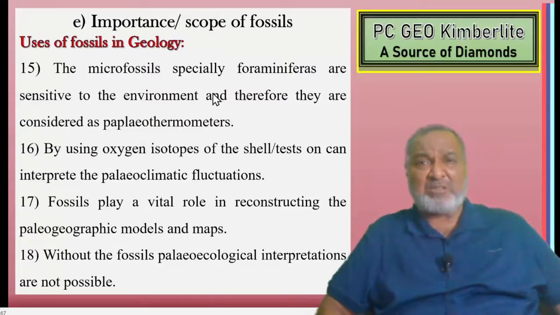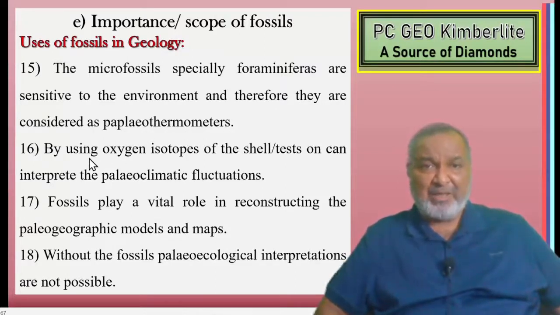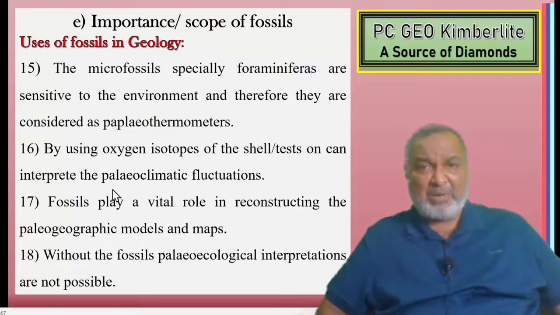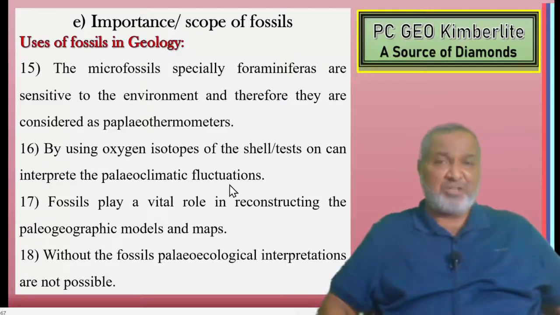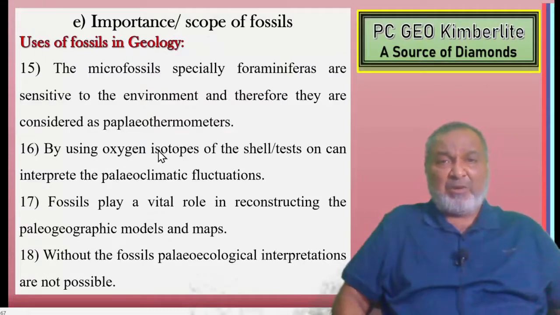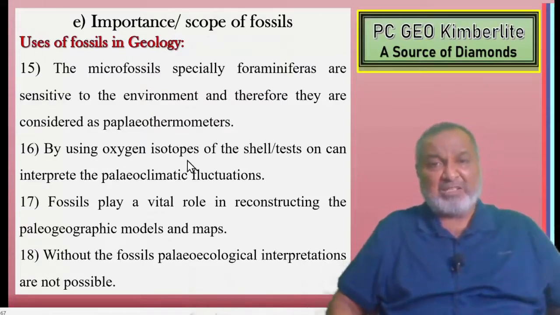The microfossils, especially foraminifers, are sensitive to the environment. Therefore, they are considered as paleothermometers. By using oxygen isotopes of the shell and test one can interpret the paleoclimatic fluctuations. So whatever the paleoclimatic fluctuations are, we can study them with the help of the oxygen isotopes of the shell.